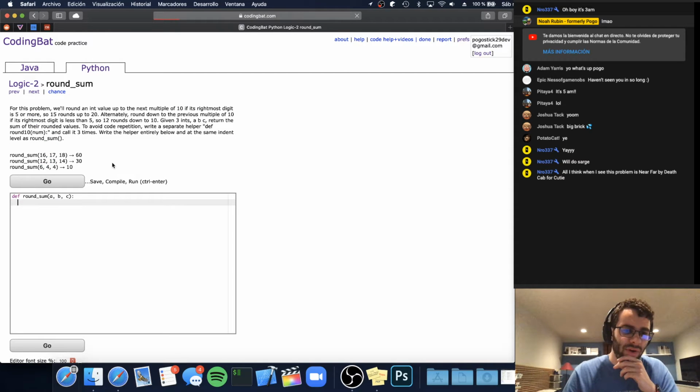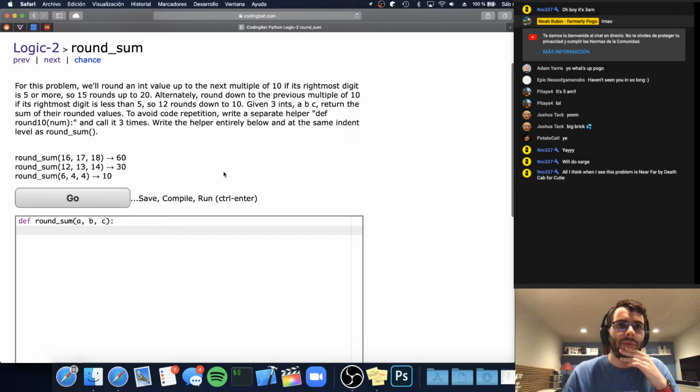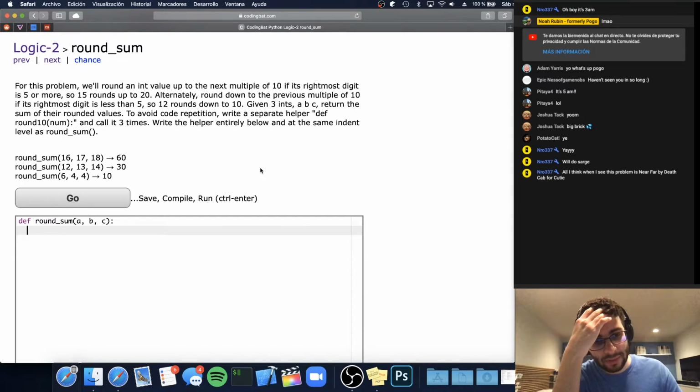Let's try round sum. Round sum says for this problem, we'll round an int value up to the next multiple of 10 if its rightmost digit is 5 or more, so 15 rounds up to 20. Alternatively, round down to the previous multiple of 10 if its rightmost digit is less than 5, so 12 rounds down to 10. Given 3 ints A, B, C, return the sum of their rounded values. To avoid code repetition, write a separate helper round10 and call it 3 times.